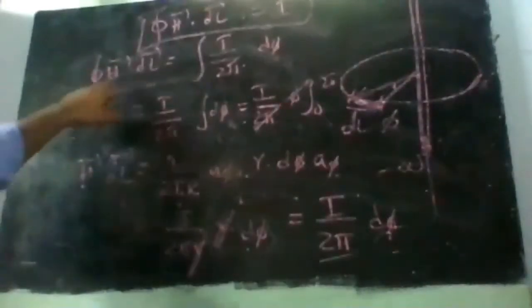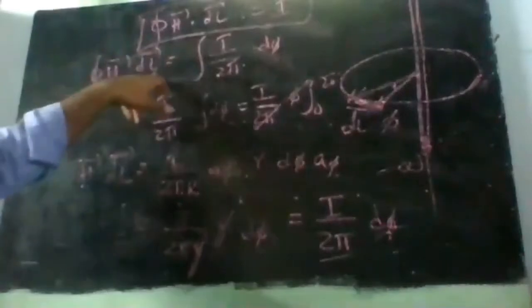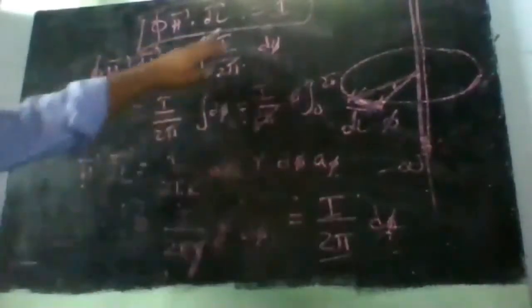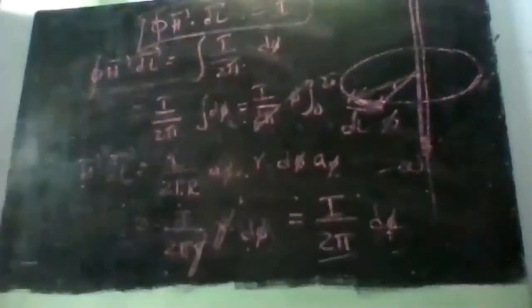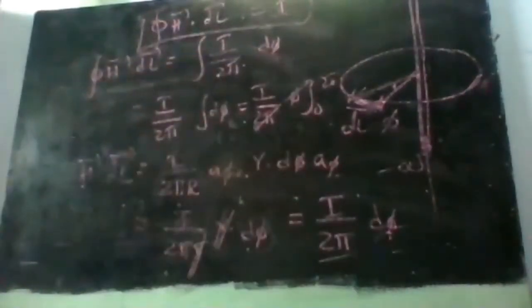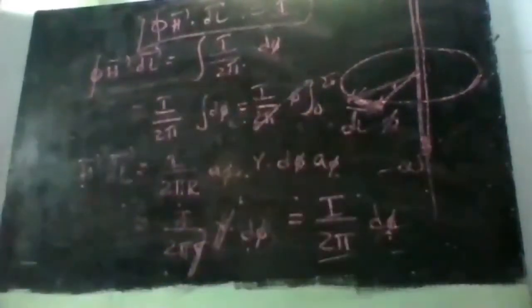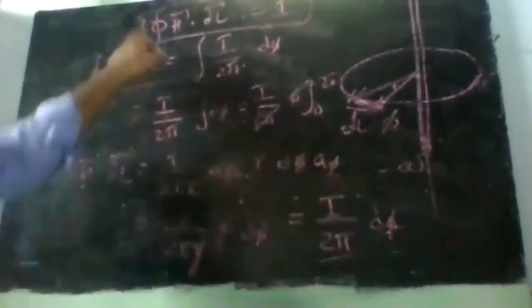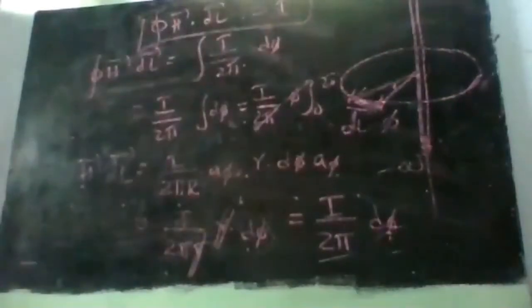Okay. So what we get is this, right? ∮H·dl, we have got it as I/2π ∮dφ. So I/2π is constant with respect to φ, so we can put that outside the integral dφ. Integral dφ is nothing but φ. What are the limits? 0 to 2π, right? φ varies from 0 to 2π. So if I substitute, I get 2π, so 2π gets cancelled. Integral H·dl is equal to I. Hence, Ampere's law is proved.